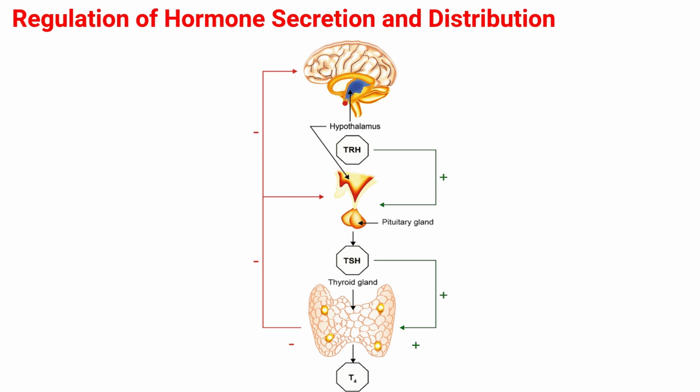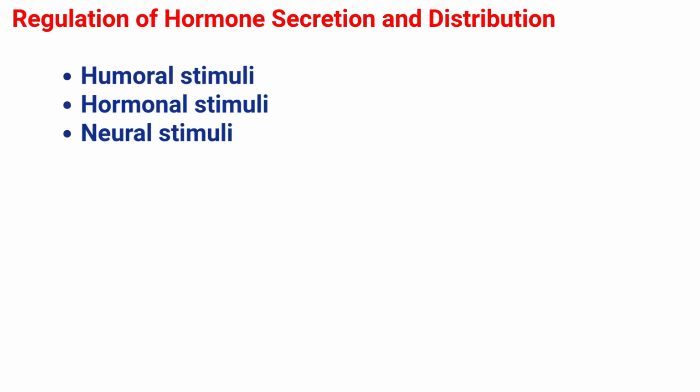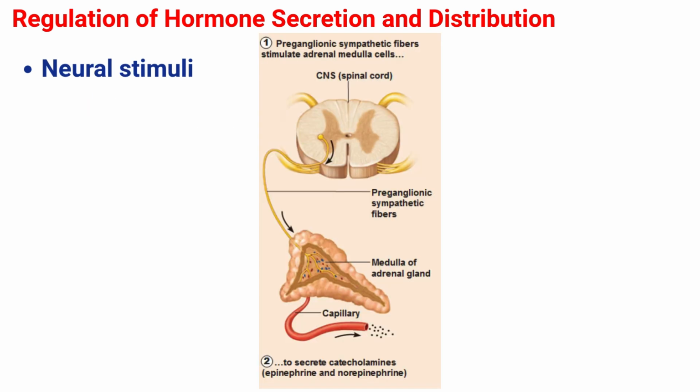There are three mechanisms by which endocrine glands are stimulated to synthesize and release hormones. They are humoral stimuli, hormonal stimuli, and neural stimuli. First is neurostimulation of a gland. In some cases, the nervous system directly stimulates endocrine glands to release hormones, which is referred to as neurostimuli.